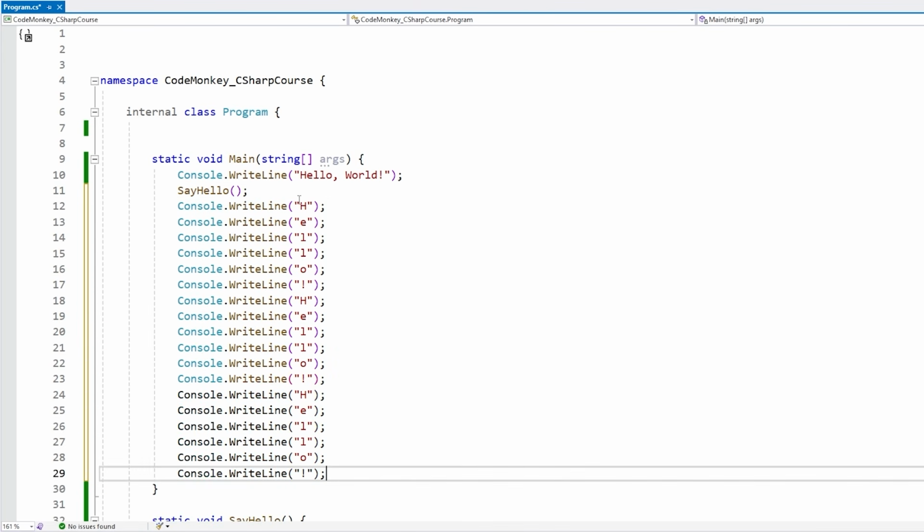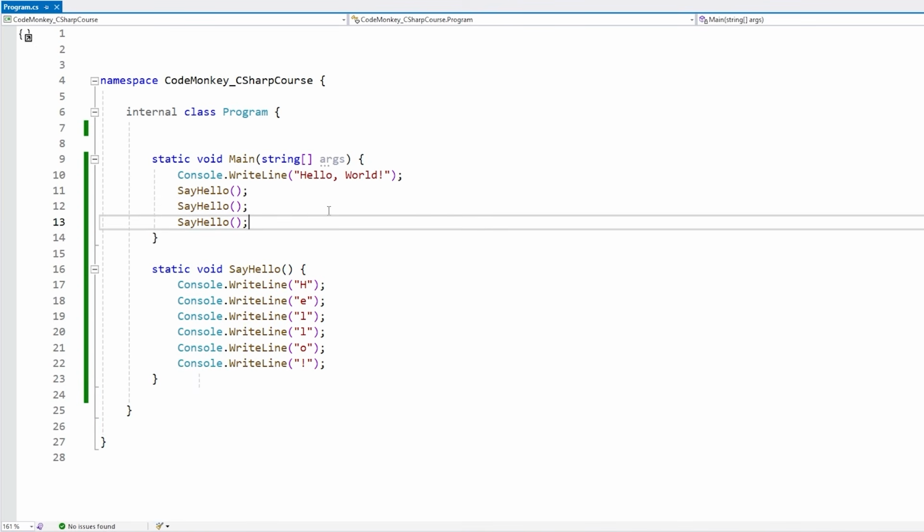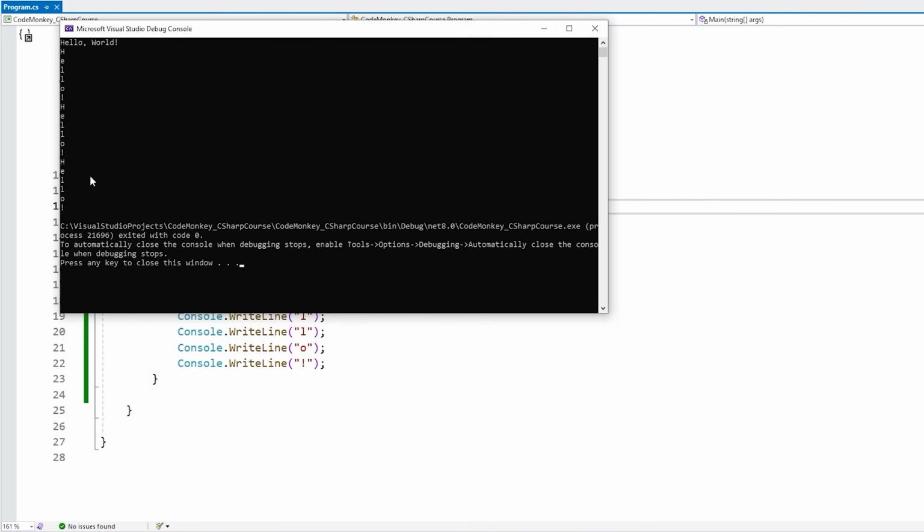So we could either copy paste the code literally 3 times, but obviously this looks quite messy, or using functions, we can simply call the function 3 times. And if we test, and there it is, it did run our function, did run our print 3 times.